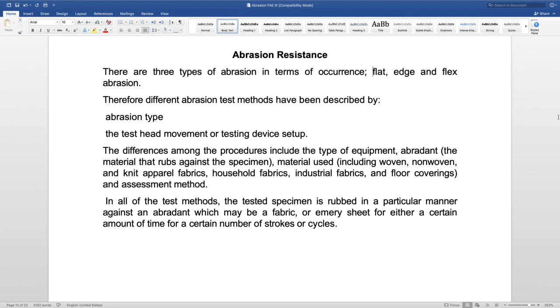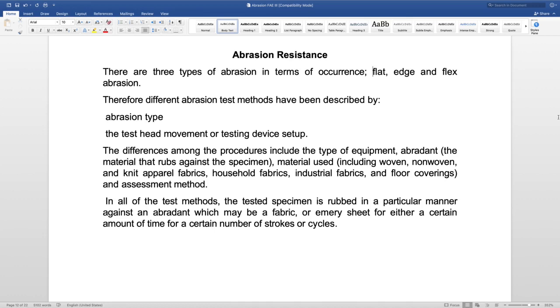There are three different types of abrasions in terms of occurrence. These are flat, edge and flex abrasion. Now in different test methods which are used for the evaluation of abrasion resistance, the type of abrasive material may vary, the speed at which the abrasion is being carried out, the mode, how it is being carried out, it may vary.